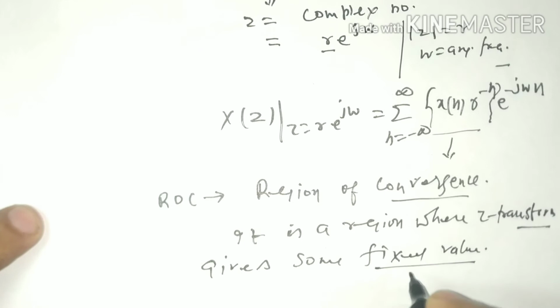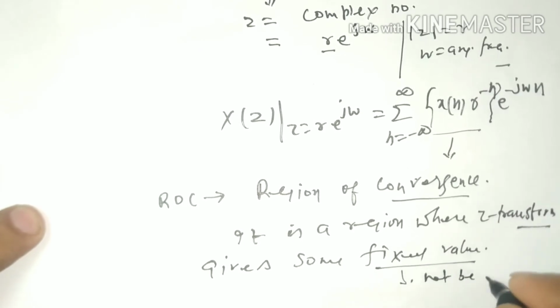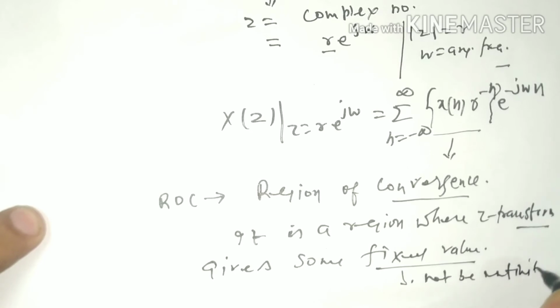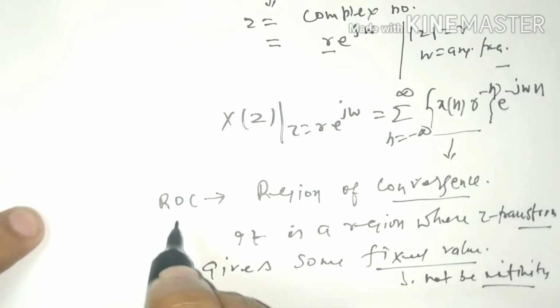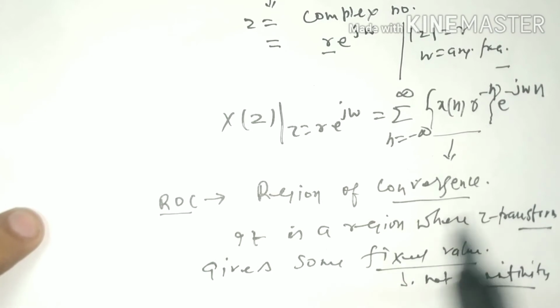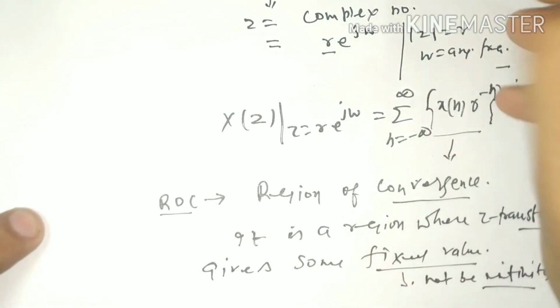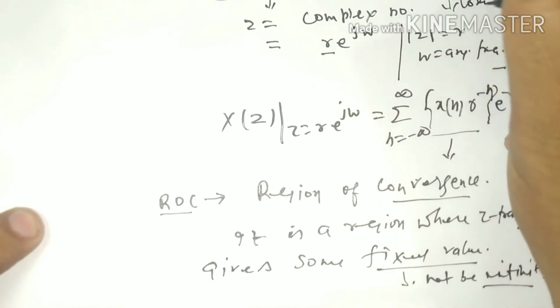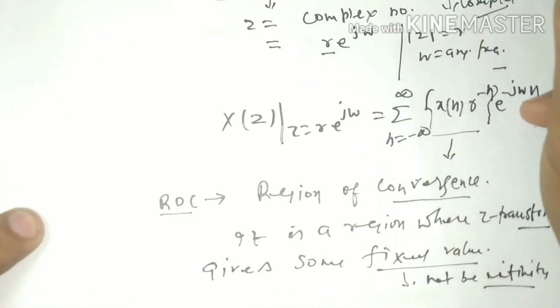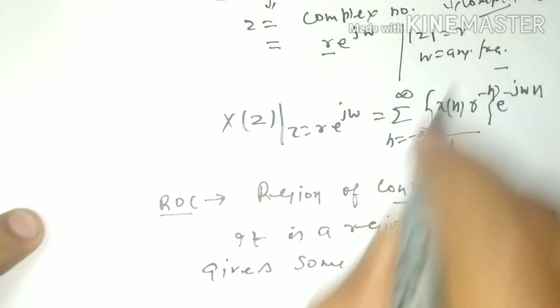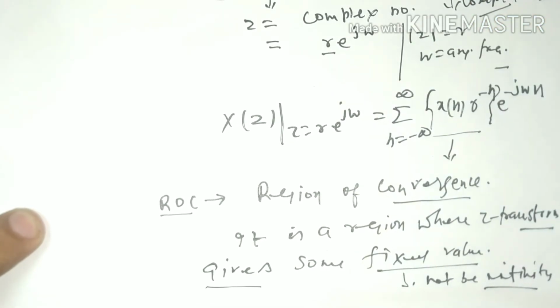Fixed value means that it will not be infinity. That region is called region of convergence. As we know that Z transform lies in the complex plane, ROC also lies in the complex plane.